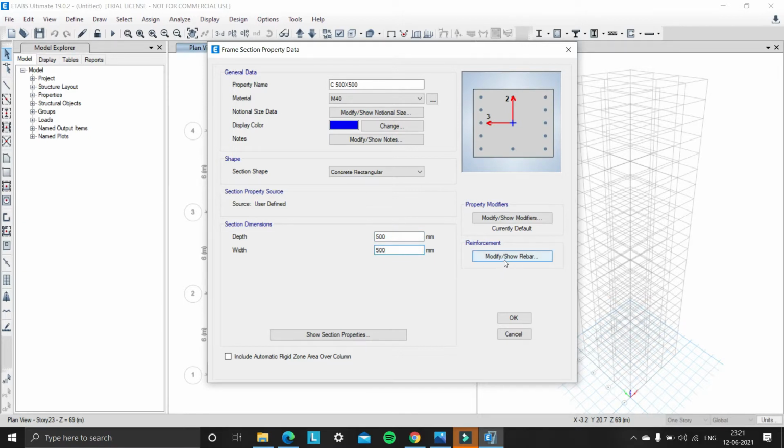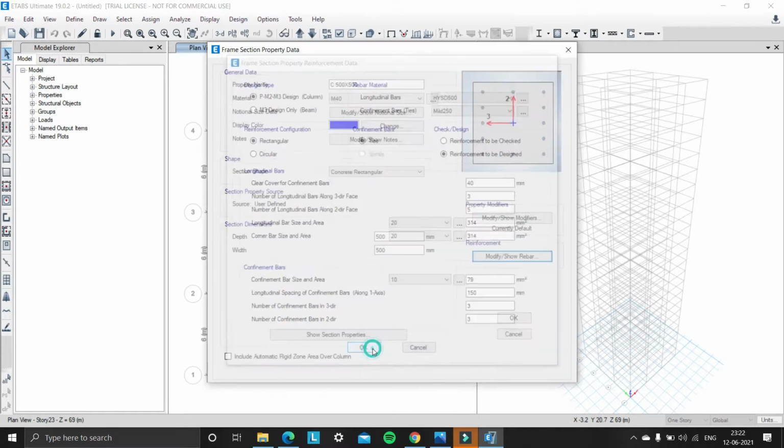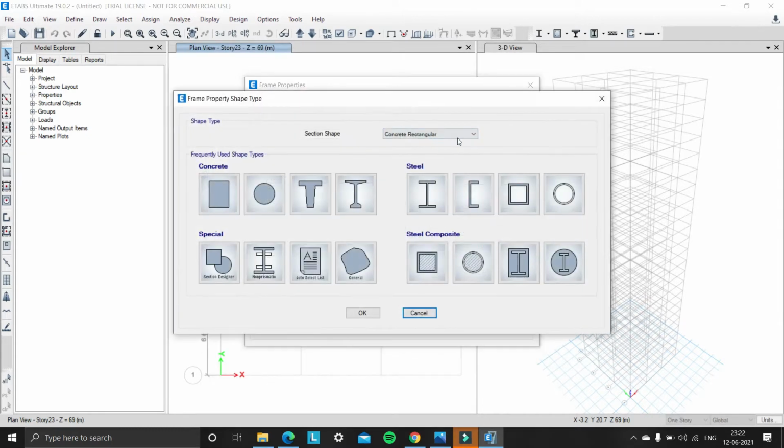And under reinforcement modifier, show rebar. The longitudinal design type is column, the longitudinal bar is HYSD 500 and the confinement bars are mild 250. According to IS 456-2000, the clear cover to confinement bars is 40 mm. So there is no need to change the clear cover. So click on OK and click on OK. So we are adding another property of column.